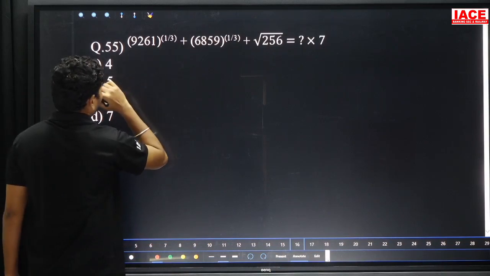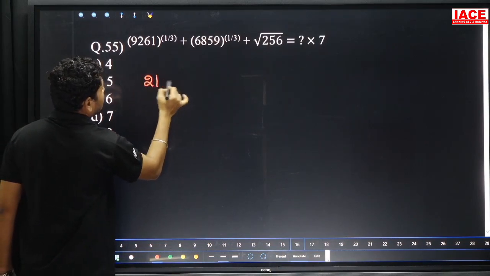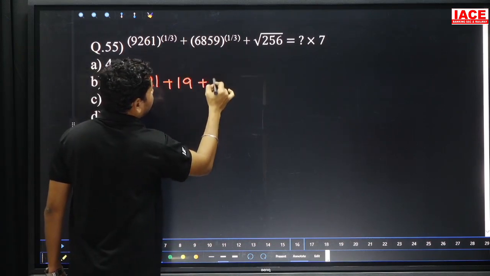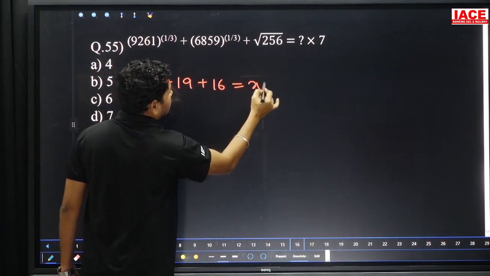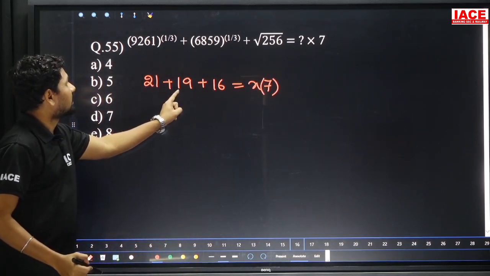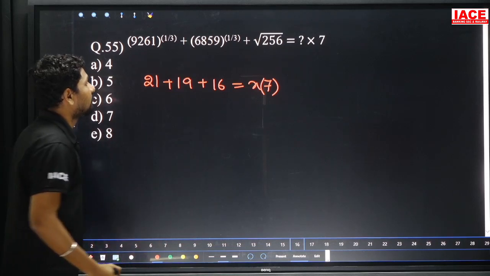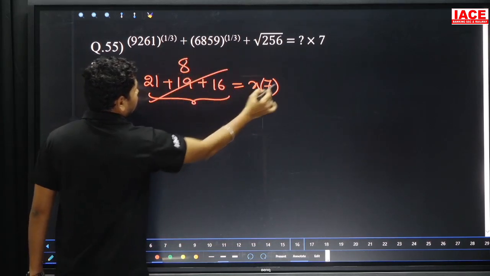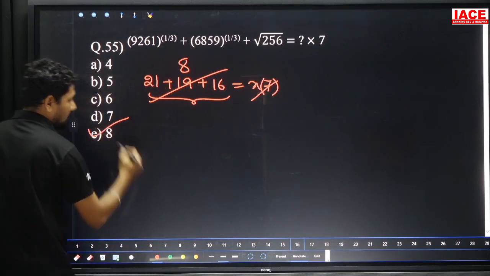Then next one, 55. Third root of 9261, value is 21. Third root of 6859, value is 19. Plus root of 256, value is 16. And x into 7. This is our question. 21 plus 19, it is 40. 40 plus 16 is 56. Then 56 total is divisible by 7 means how many times? 8 times. Then x is equal to 8, option E.